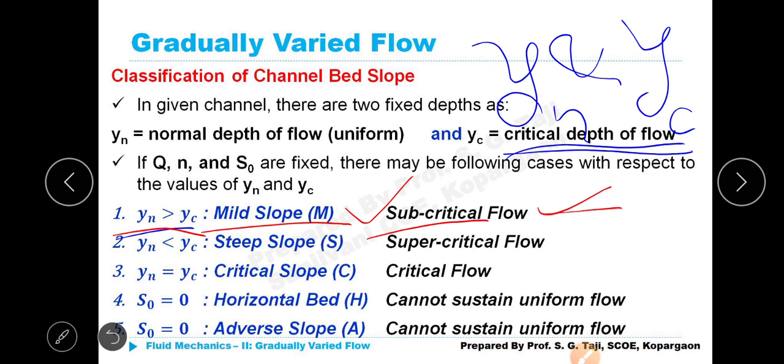In a similar way, when yn is less than yc, that means supercritical flow and steep slope, represented by S. If yn is equal to yc, it is critical slope, meaning critical flow. If S0 is equal to 0, then it is a horizontal bed, H, which cannot sustain uniform flow. Similarly, an adverse slope cannot sustain uniform flow.